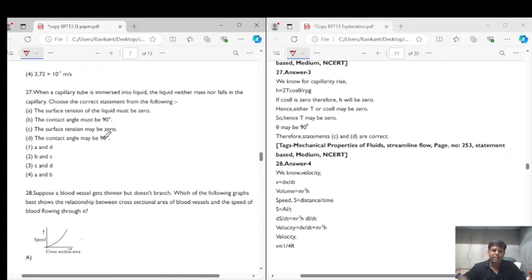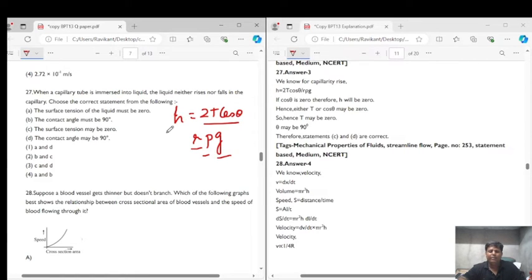See, the height of the liquid ascending in a capillary, h, is given to us as 2T cos theta upon r rho g. Now, if this is 0, the radius of the capillary cannot be 0, the density of the liquid cannot be 0, g cannot be 0, right?